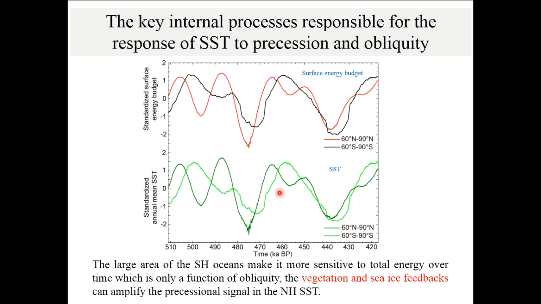This difference is due to the large area of the South Hemisphere oceans, which makes it more sensitive to the total energy over time, which is only a function of obliquity. The vegetation and sea ice feedbacks can amplify the precessional signals in the North Hemisphere sea surface temperature.